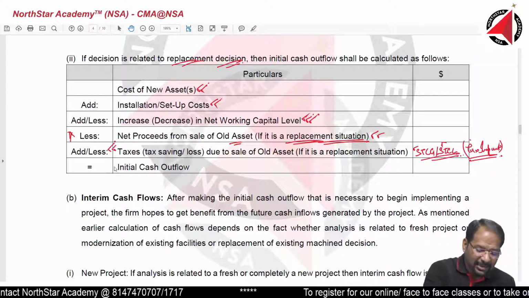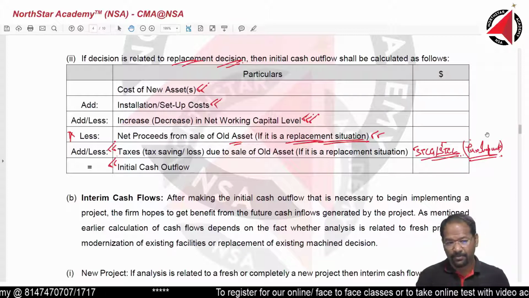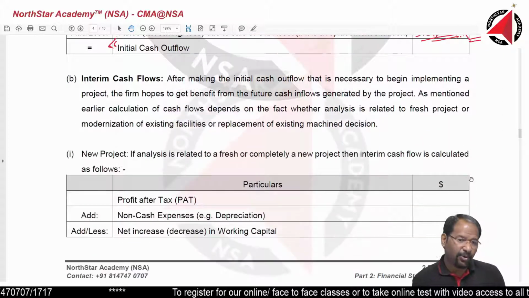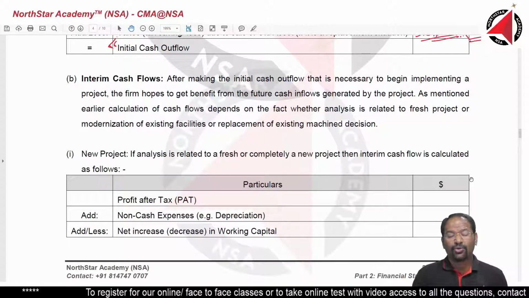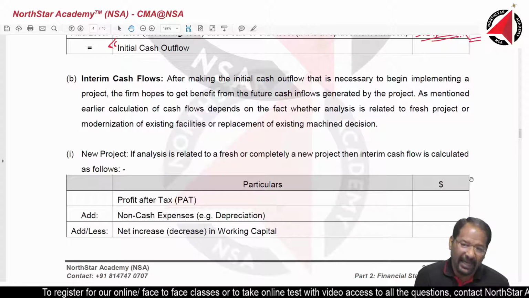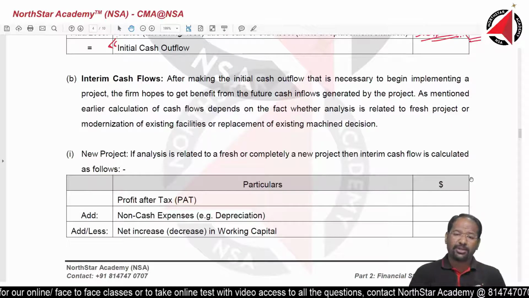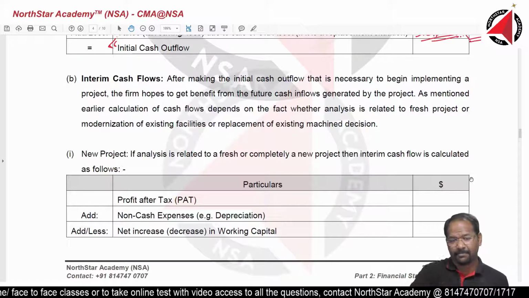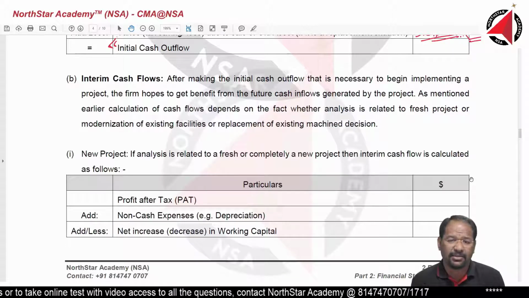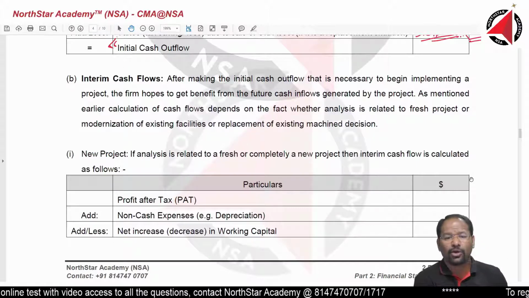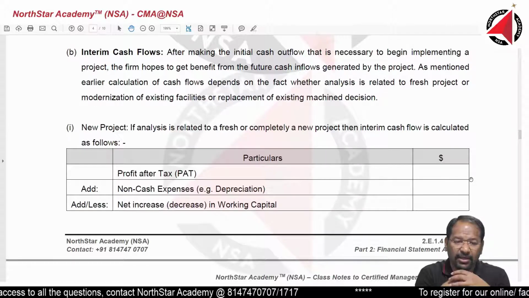And then comes the initial cash outflow that you have to make in year 0. What are interim cash flows? Interim cash flows means during the life of the project, you are investing some additional cash. Like I mentioned, it is quite possible that during the life of the project you may have to invest some money. Not necessarily that I invested only in the beginning, that's it. No, not necessary. During the life of the project also you may need to invest some money. That is what we call interim cash flows.